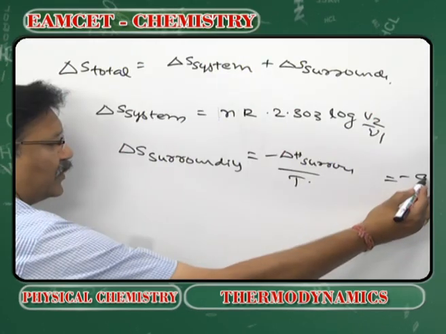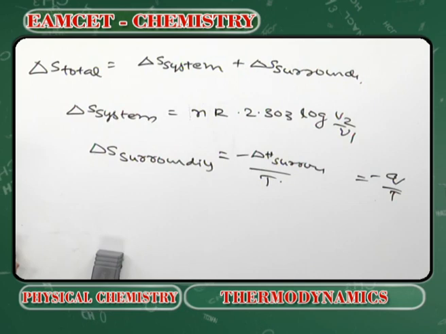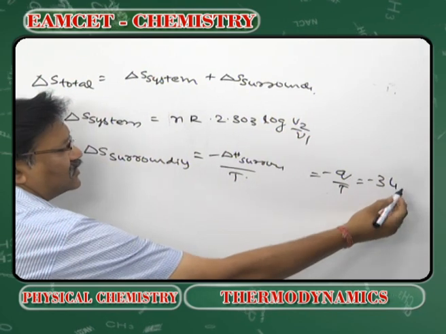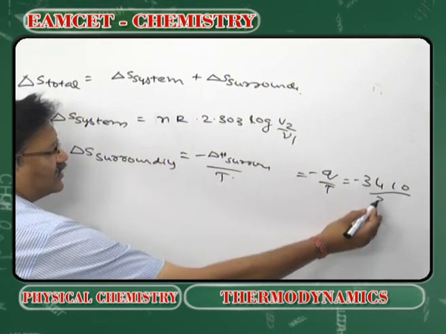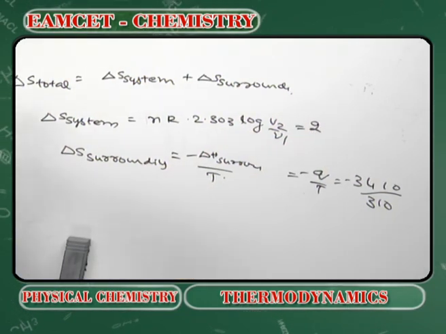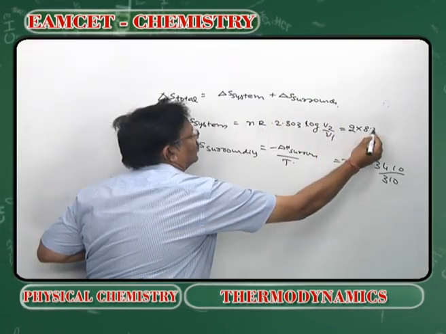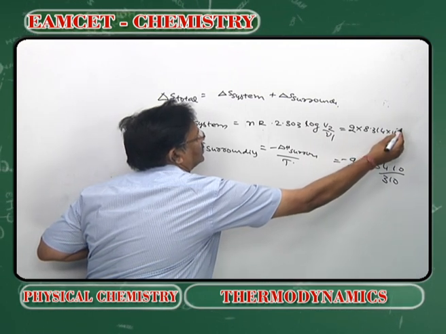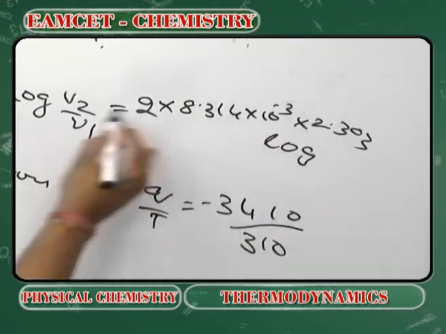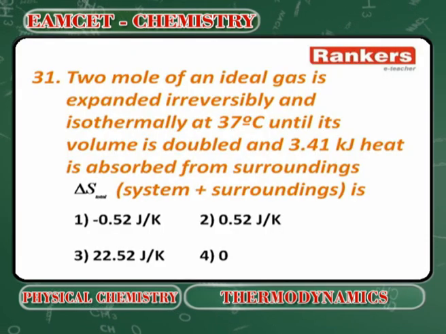What is the amount of heat lost by the surroundings? 3.41 kilojoules. So minus that by what is the temperature? 310. Here what is the point? 2 into what is the R value? 8.314 into 10 to the power of minus 3 into 2.303 log, since volume got doubled, log 2. So adding both we will get the answer.